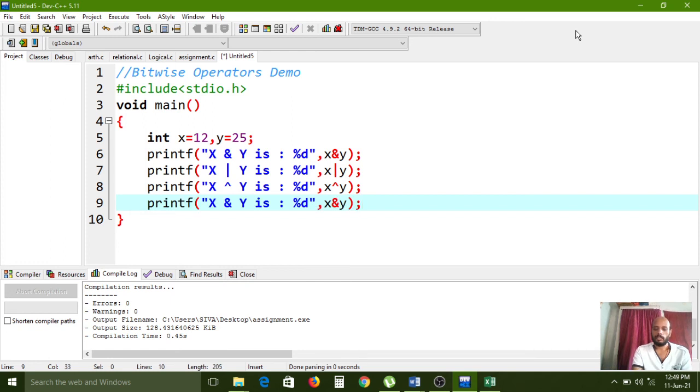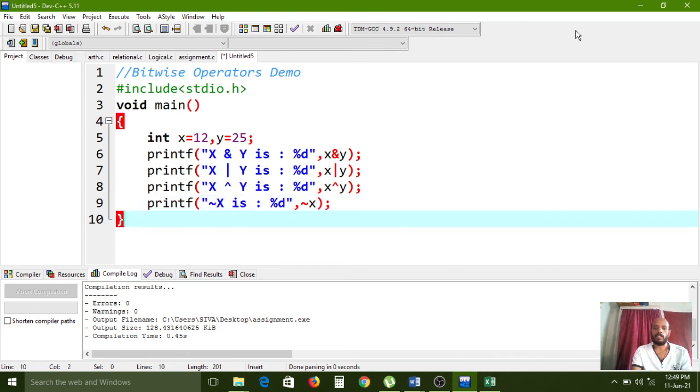Again, negation of x. Here also the negation operator works on only one number. Okay, only one operand works with this operator.